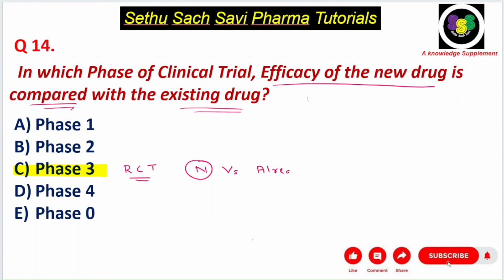You will see whether the new drug is superior to the already existing drug, and that you check in the phase 3 trial. It is a randomized control trial. So the answer for this question is C choice, phase 3.